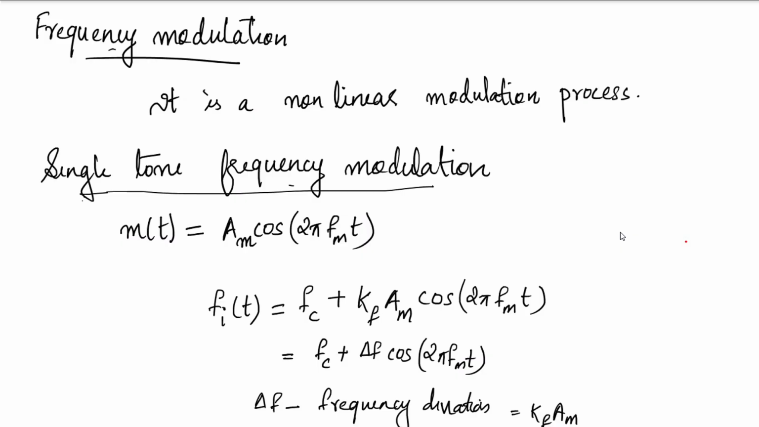Next, going ahead with the spectrum of frequency modulation. Here you have a modulating signal, a single frequency signal. We are trying to analyze the spectrum of the FM wave. m of t will be Am cos 2 pi fm t. Instantaneous frequency will be fc plus kf into m of t. So kf into Am cos 2 pi fm t, and this kf into Am is delta f.